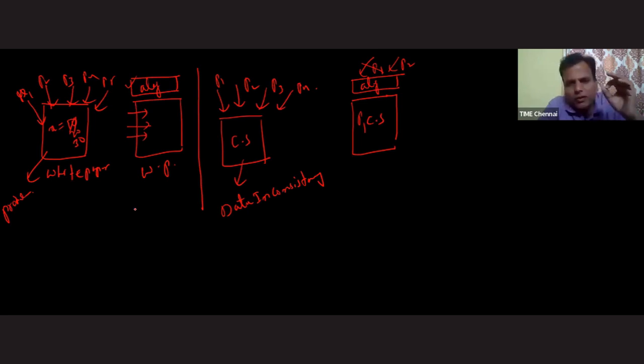Many students think, sir, we need to focus on the critical section. But I will say no. Inside your critical section the problem is there. To solve that problem, we require the algorithm. But we have so many algorithms. Which algorithm do we need to use, sir? We need to test the algorithm. Which algorithm is good, which algorithm is bad. Sir, how will you test this algorithm? To test this algorithm, we have some basic requirements like mutual exclusion, progress, and bounded waiting. If any algorithm is satisfying all these three requirements, then I will say this algorithm is good. Otherwise, I will say this is not a good algorithm.